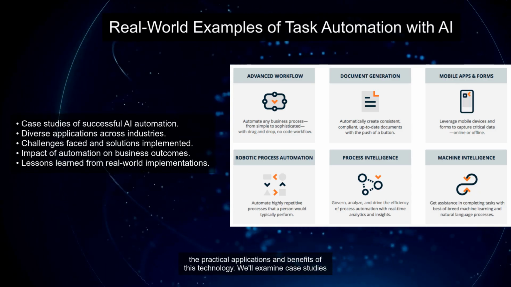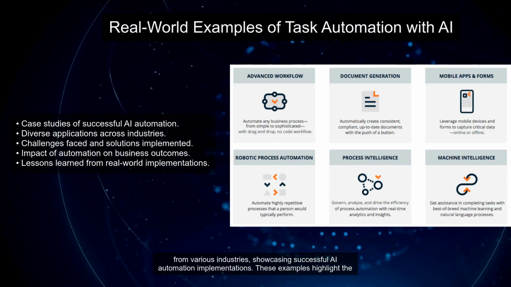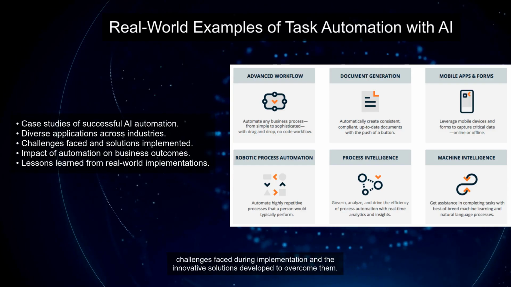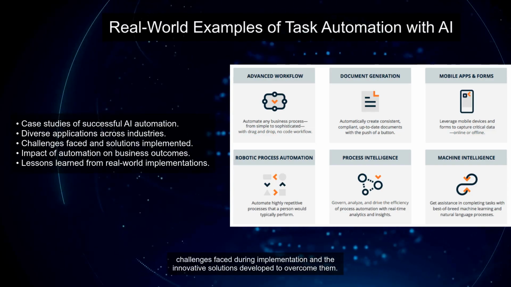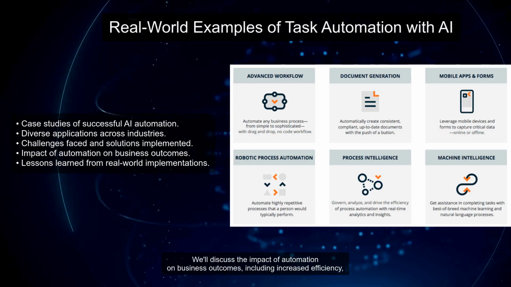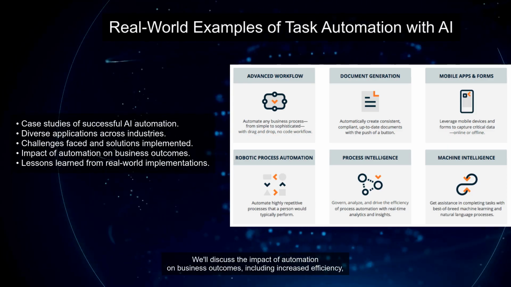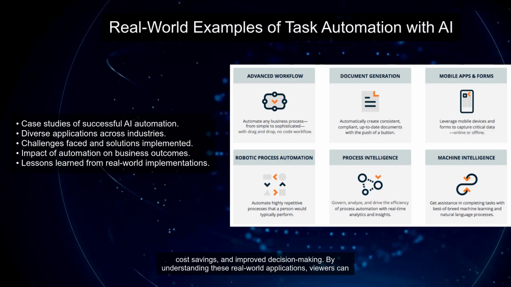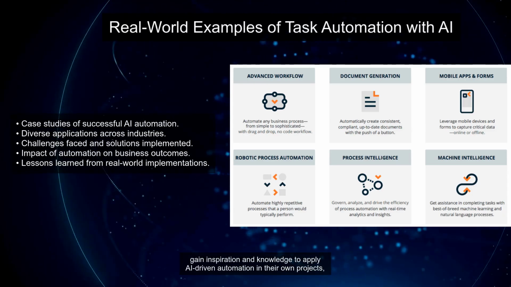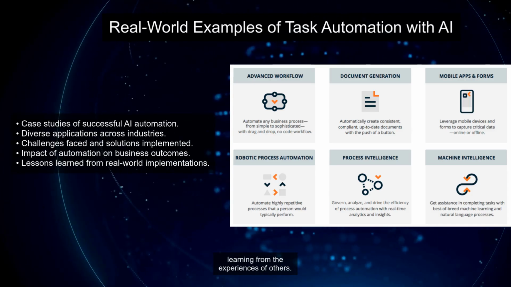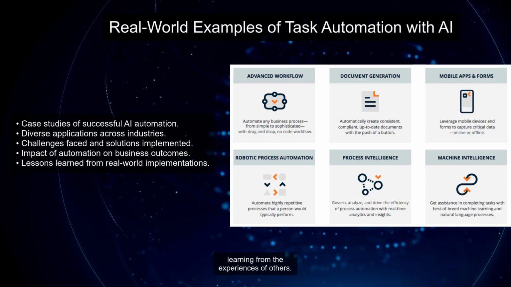Exploring real-world examples of task automation with AI provides valuable insights into the practical applications and benefits of this technology. We'll examine case studies from various industries, showcasing successful AI automation implementations. These examples highlight the challenges faced during implementation and the innovative solutions developed to overcome them. We'll discuss the impact of automation on business outcomes, including increased efficiency, cost savings, and improved decision-making. By understanding these real-world applications, viewers can gain inspiration and knowledge to apply AI-driven automation in their own projects, learning from the experiences of others.